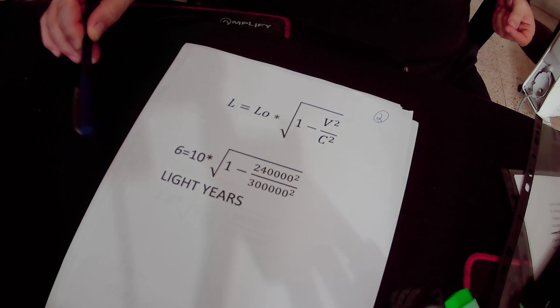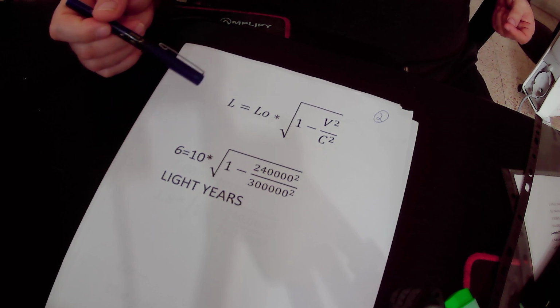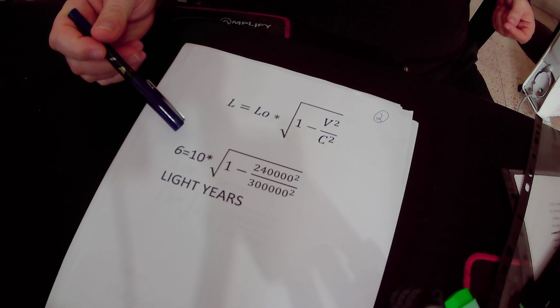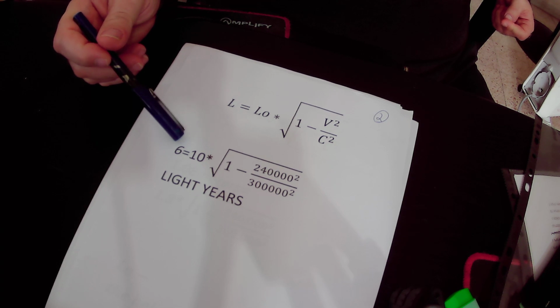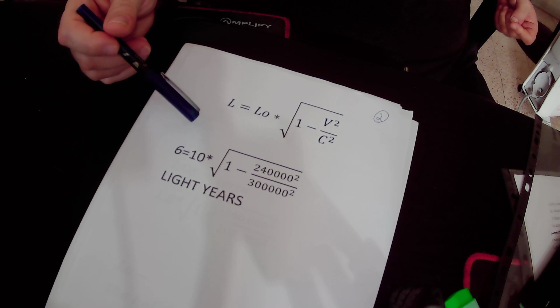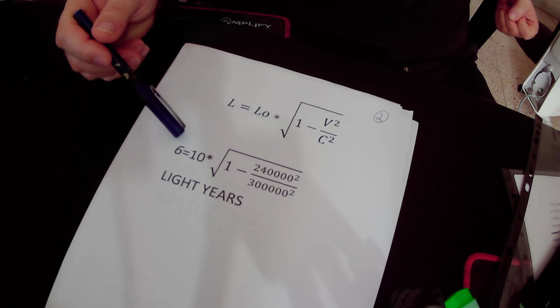So actually we use that equation in order to calculate the distance between the spaceship that is moving at the speed of 240,000 kilometers per second and the star Epsilon, and we get the result of 6 light years.